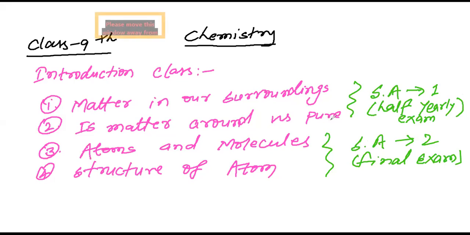Okay, you all understand this. This is your syllabus.